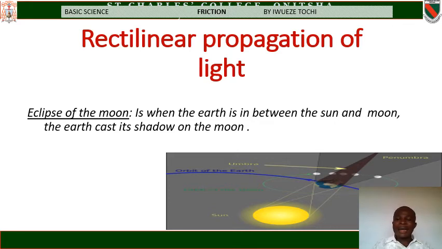You can see the diagram on the screen. The yellow one is the sun. The white object you are seeing there is the moon, and you have the earth having blue and mixed up colors there.